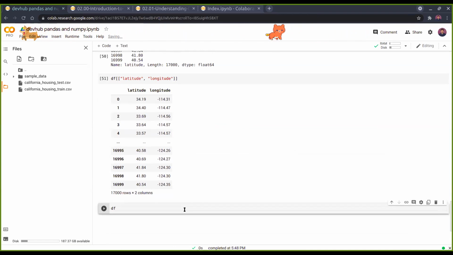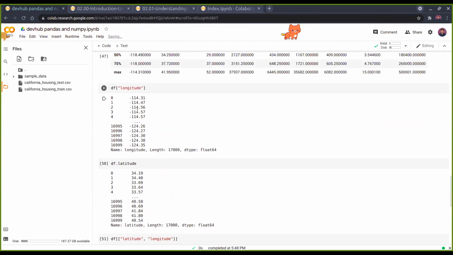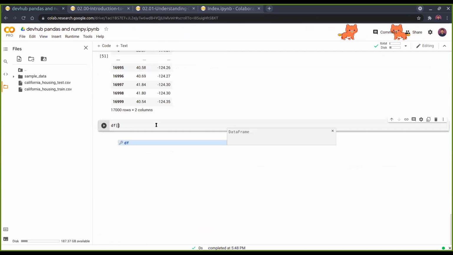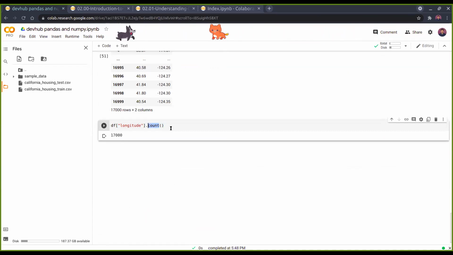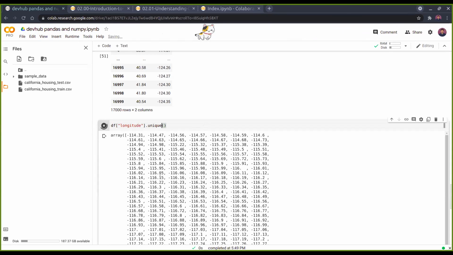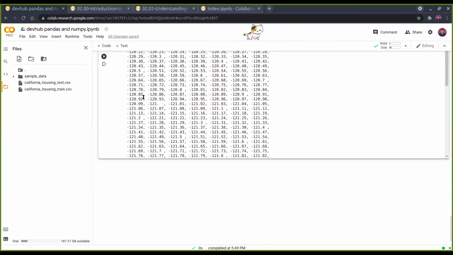Next, we can go for each individual column as well. Let's say we want df longitude and then .count, and we'll get the count. Similarly, we can go for max. We can also find out the unique values. So you can get unique, and we'll get an array of all the unique values.